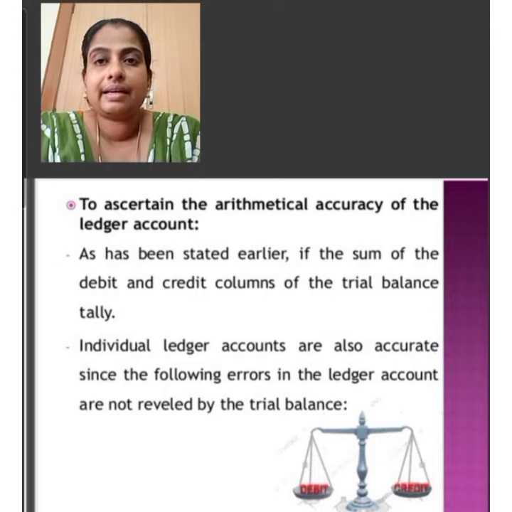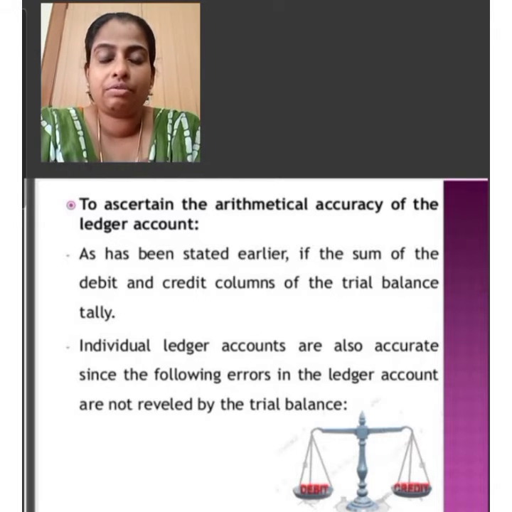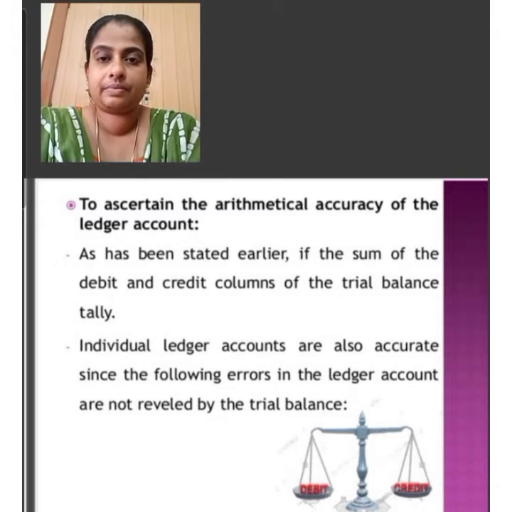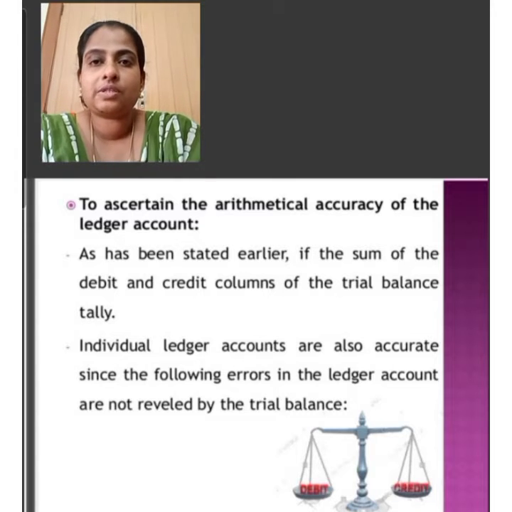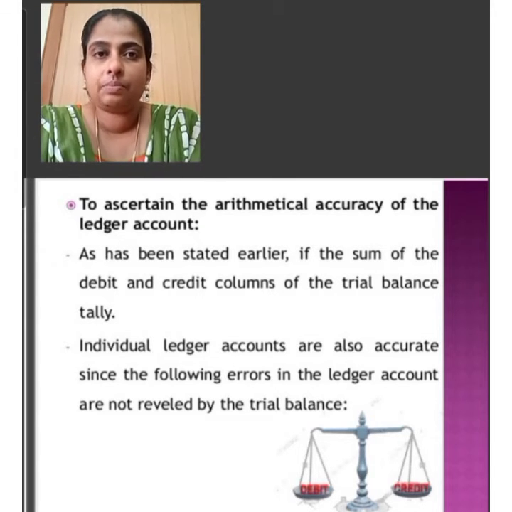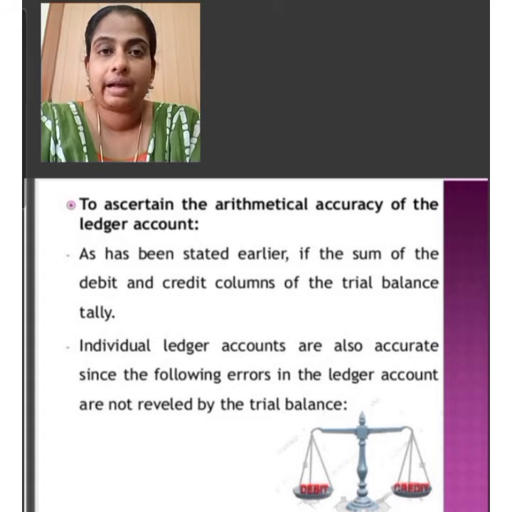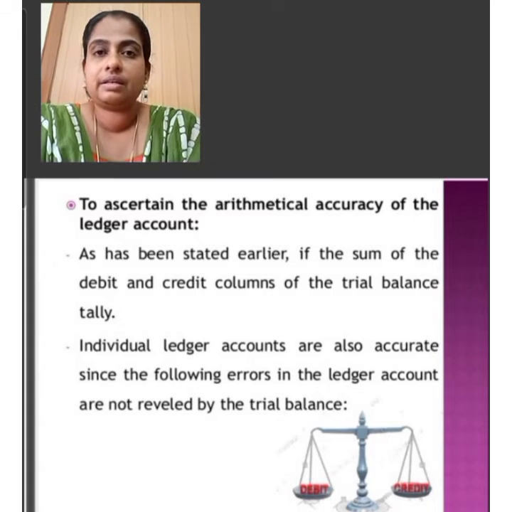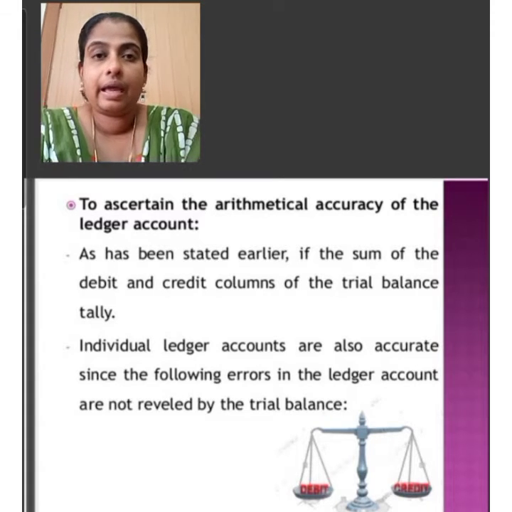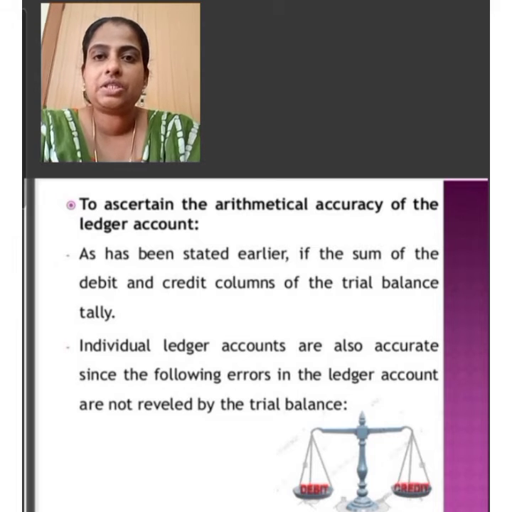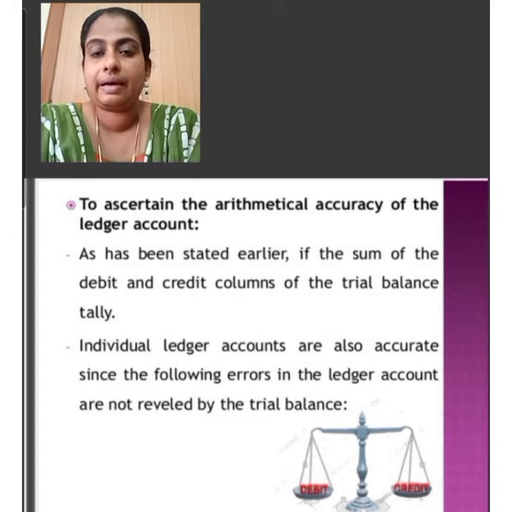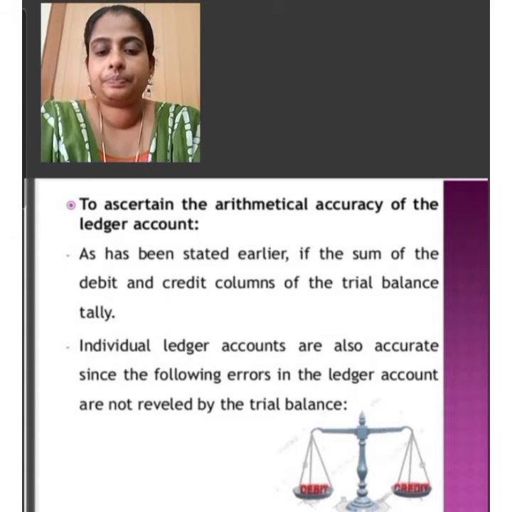Trial balance is the test of accuracy of the business transactions. If correct posting has been made, subsidiary books and other ledger accounts and correct figures have been recorded and copied, the debit and credit total of the trial balance must tally.